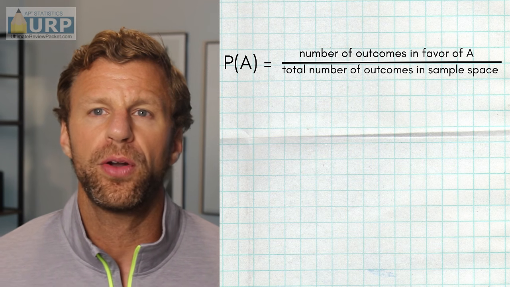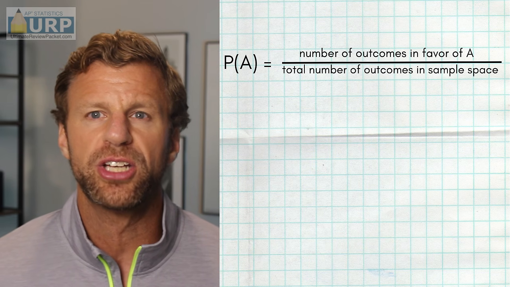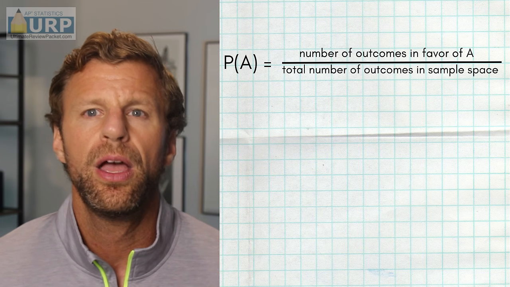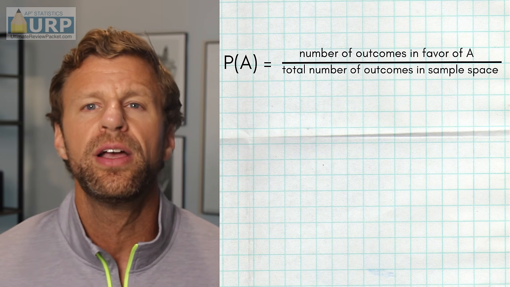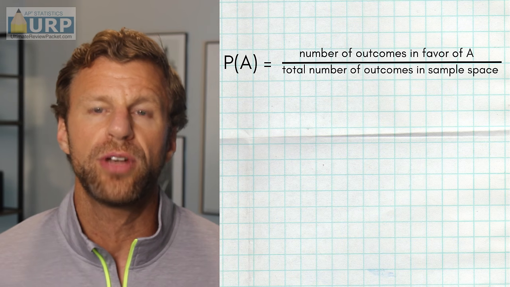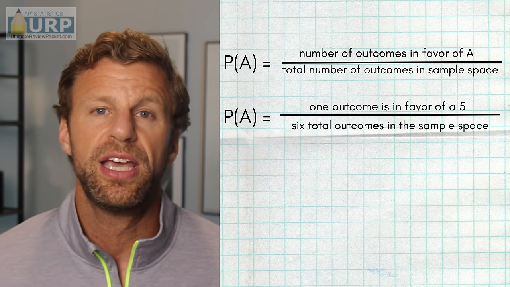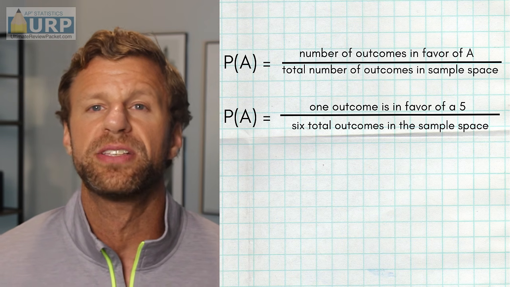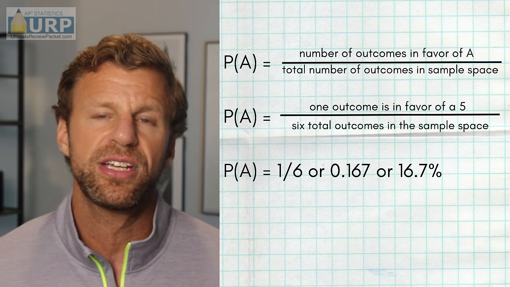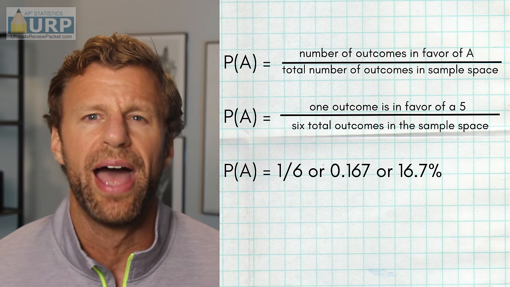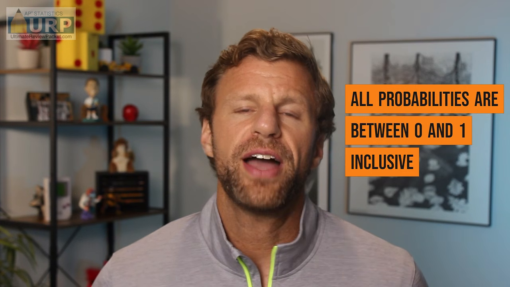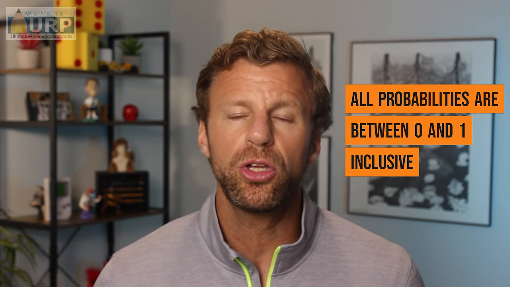Now, finding the probability of event A, seeing a 5 on the next roll, is actually quite easy. All we got to do is take the total number of outcomes that are in favor of event A in the numerator, divided by in the denominator the total number of outcomes in the sample space. And for this situation, that'd be 1 outcome that's in favor of rolling a 5, divided by 6 total outcomes in the sample space for a probability of 1/6. But you already knew that. The probability of an event is always between 0 and 1, inclusive, meaning it could be 0 or it could be 1 or any number in between.